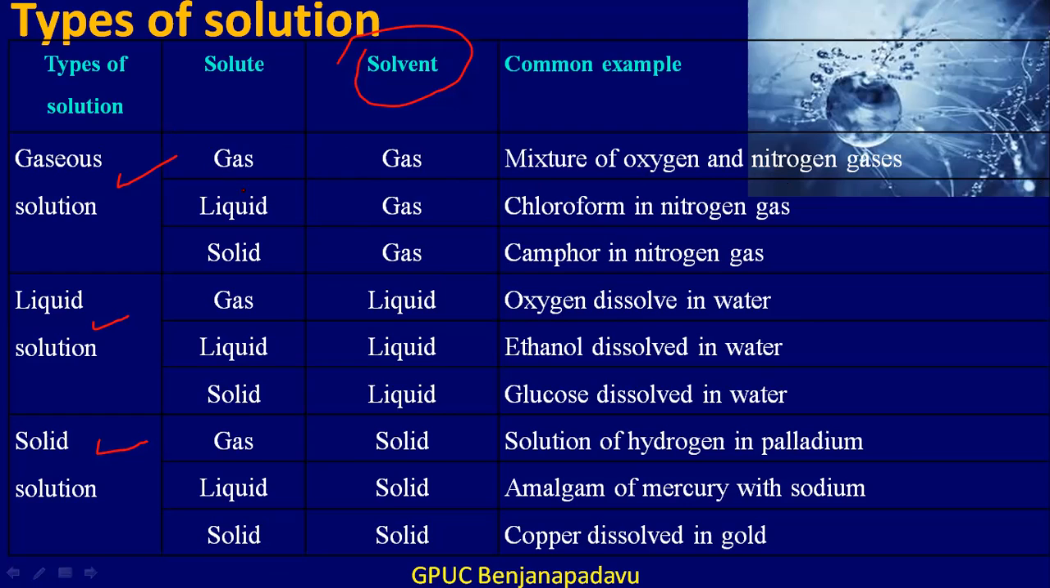Okay, the next subtype will be the solute being liquid and the solvent being gas. So, liquid in gas solution. An example would be chloroform. Chloroform exists in the liquid phase. So chloroform in nitrogen gas will be an example for liquid in gas.